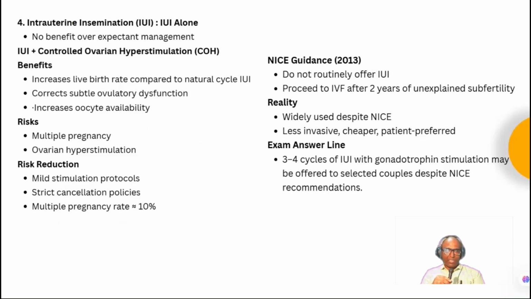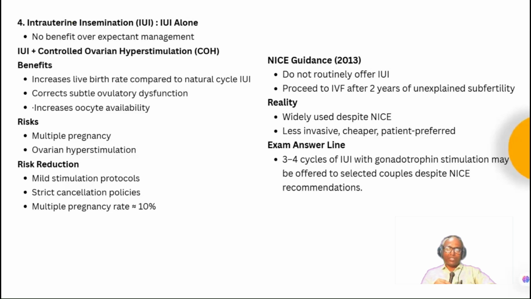IUI plus controlled ovarian stimulation may have some benefit, with an increase in the live birth rate compared to natural cycle IUI. It corrects subtle ovulatory dysfunction and increases the availability of the oocytes. But there is a risk of multiple pregnancy and ovarian hyperstimulation. Risk reduction can be done by mild stimulation protocols and strict cancellation policies; the multiple pregnancy rate is in the range of 10%.